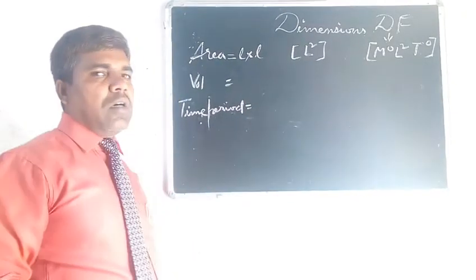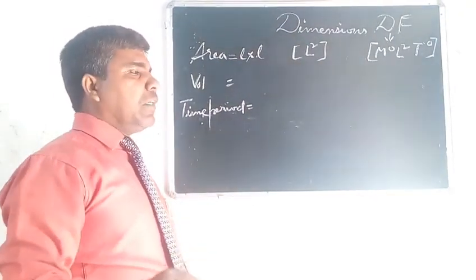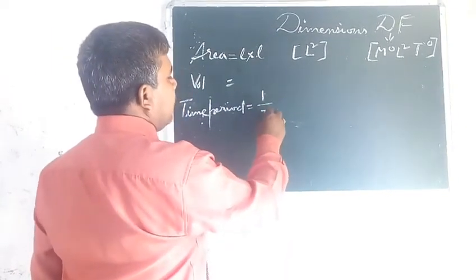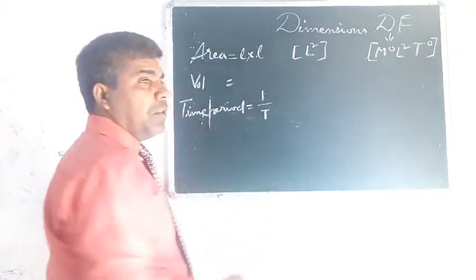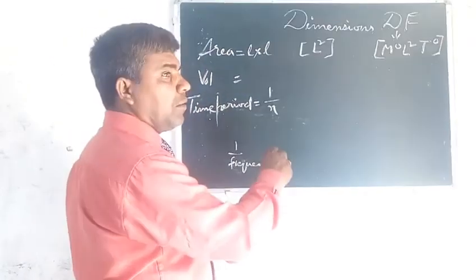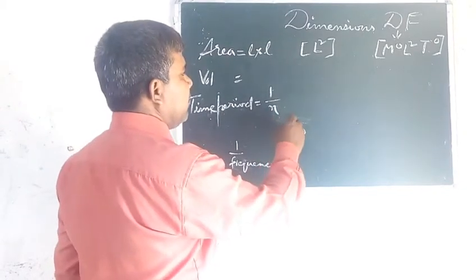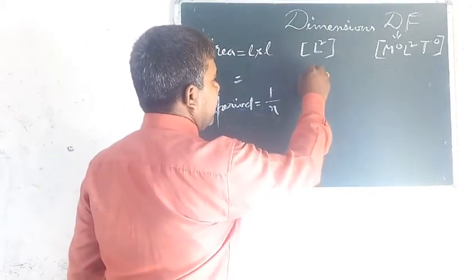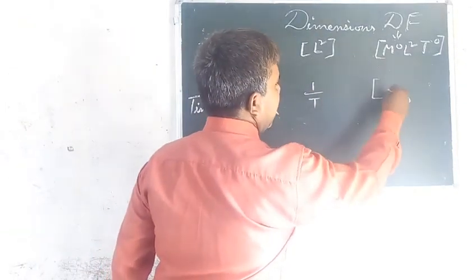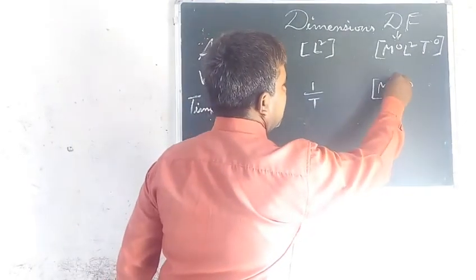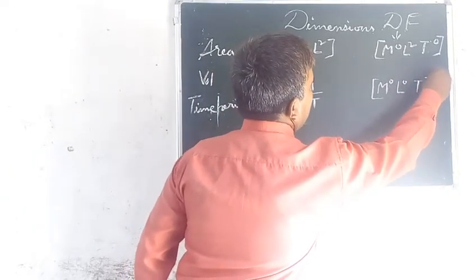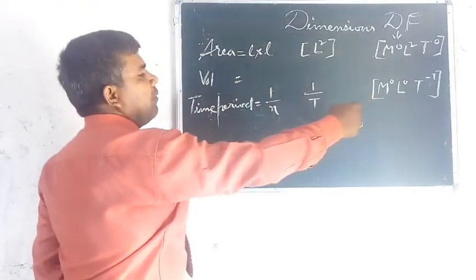So I will not lose time, and I think I should explain that it will be 1 by T. Why? Because I have written the symbol of frequency. This is measured in time. So the dimension will be 1 by T. This will become the dimensional formula: M is not here, so M is 0. L is also 0, and T becomes -1. This is the dimension of time period.